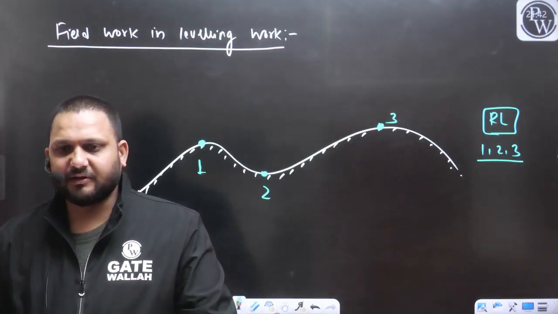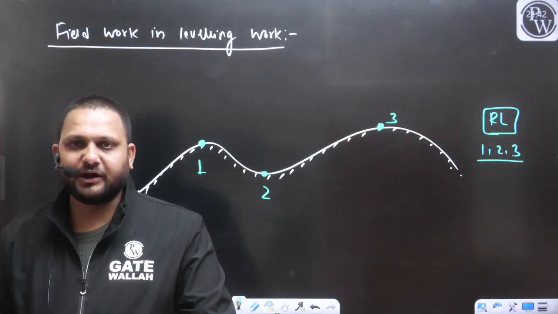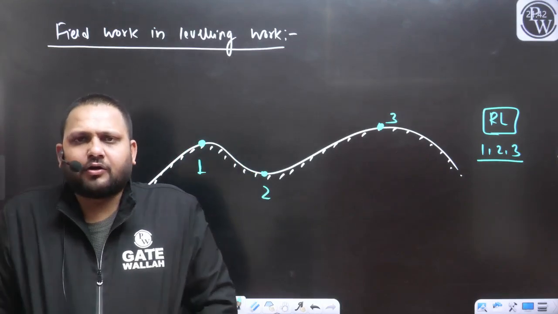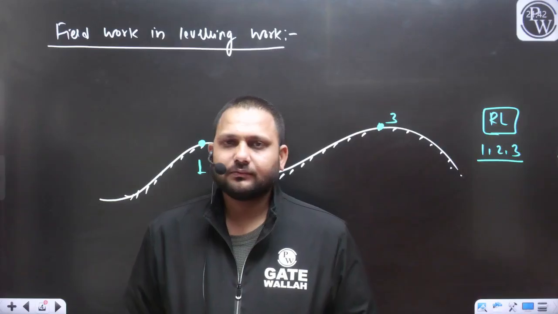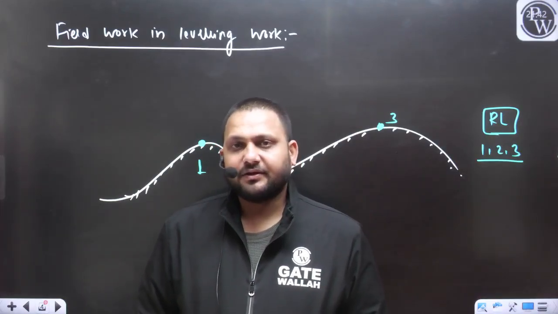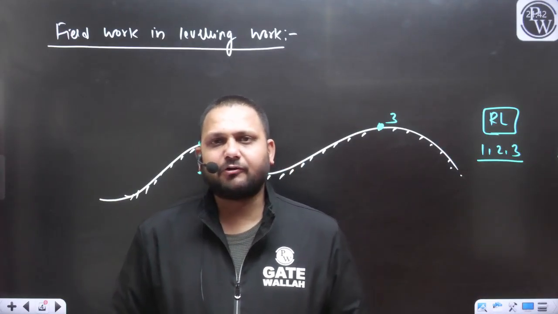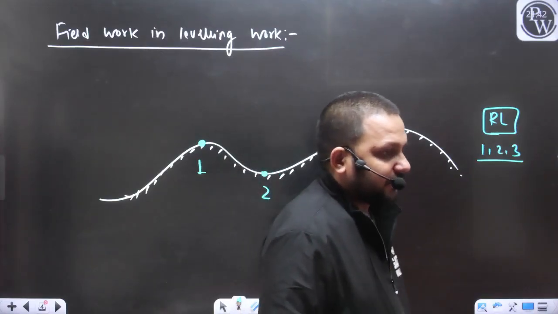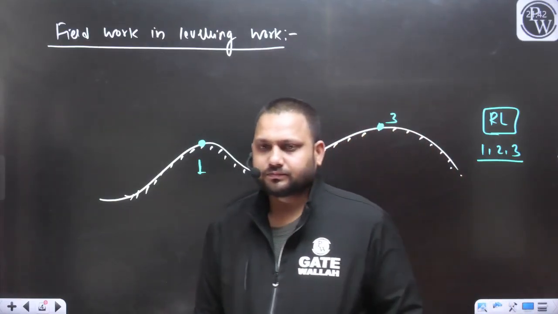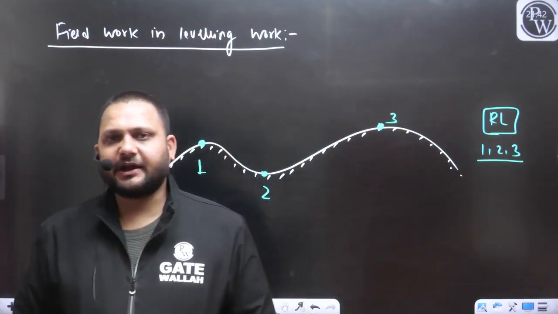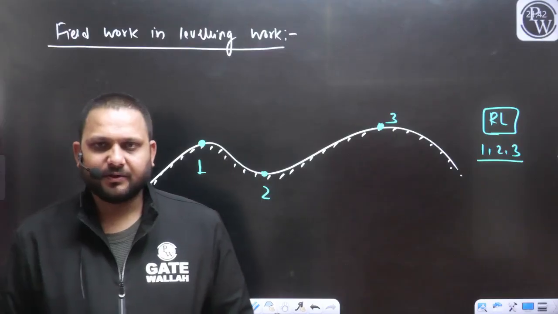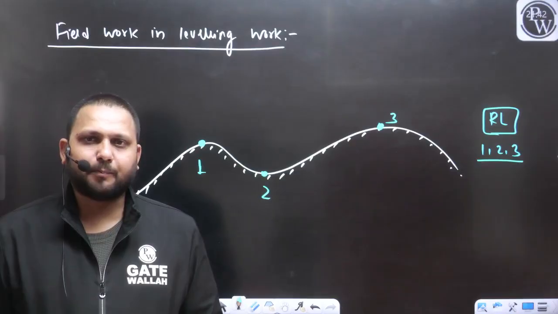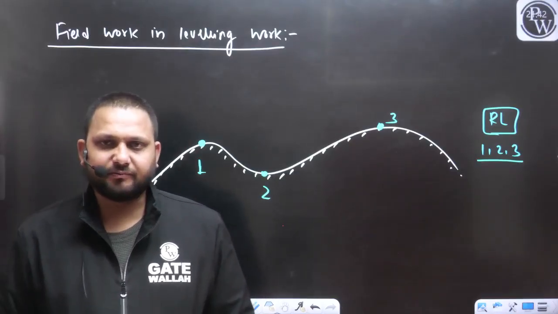We need to measure the vertical distance of any point, and that point may lie in any state or any place. So obviously, now in this survey work, there must be a point whose position you should know. Without that point, we cannot perform the measurement. Without that point, we cannot define any RL. So there must be a point whose position is known to us.